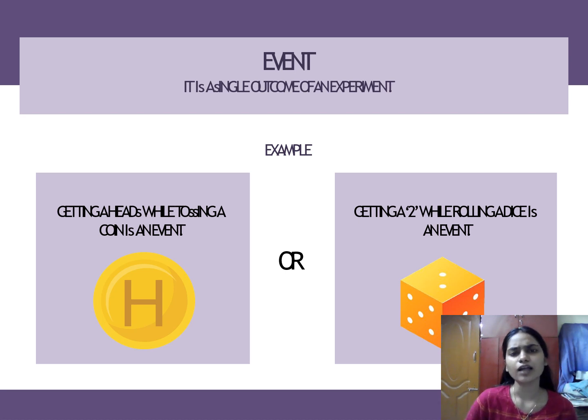Event: it is a single outcome of an experiment. We can see the example of getting a head or a tail on a coin, and about the dice we saw already the example. In the coin you get either a head or a tail. So there are two possible outcomes out of which you're going to get only one. That is 1 by 2. In the dice, you're going to take only one possible event out of six possible outcomes. So it can be 5 or 4 or 3. So you get 1 by 6.